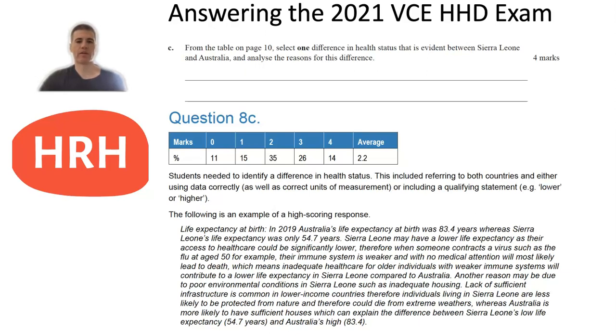And then they talked about environmental conditions like inadequate housing, and talked about how that might have an impact on people not being protected from things like extreme weather, and that might contribute to premature death and lower their life expectancy. So there was quite a lot of range there in the different factors you could have chosen and linked back to whatever the health status indicator was that you chose for that question.